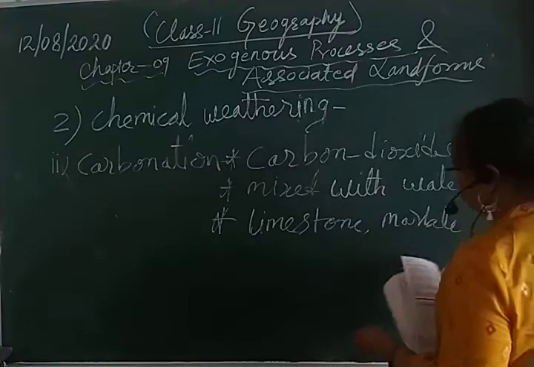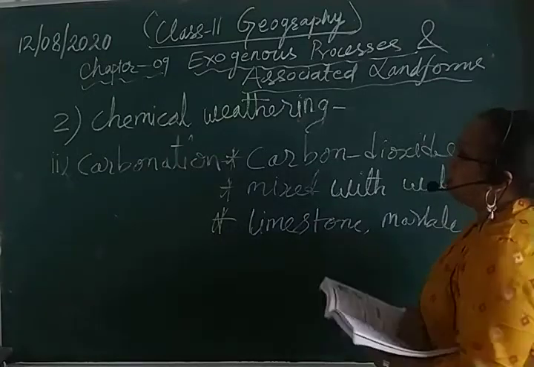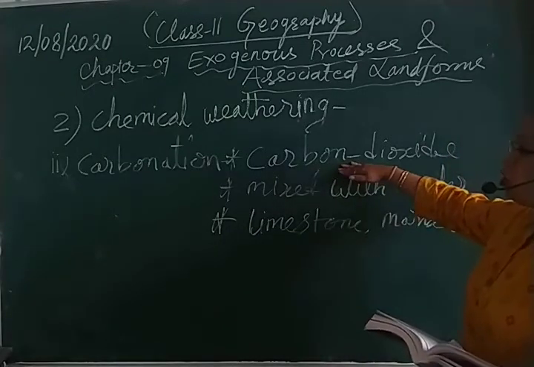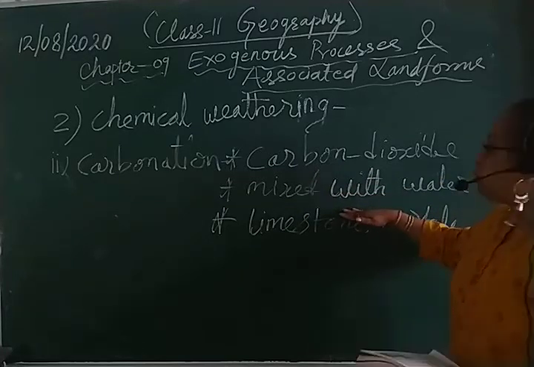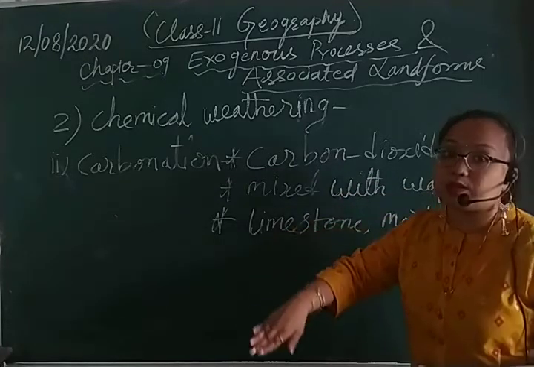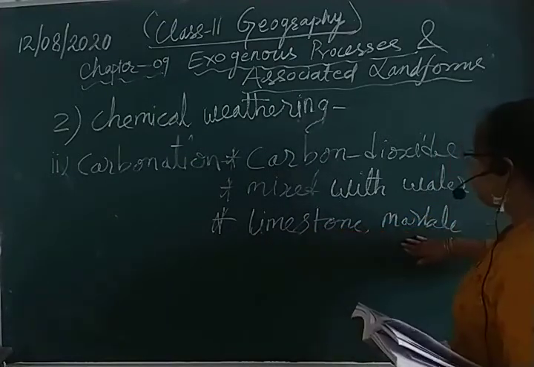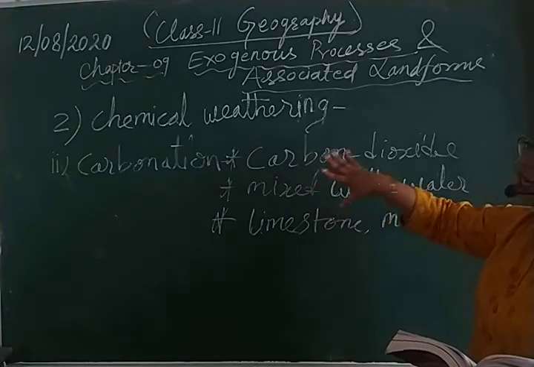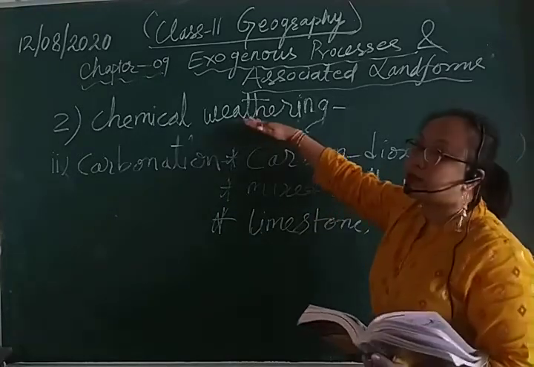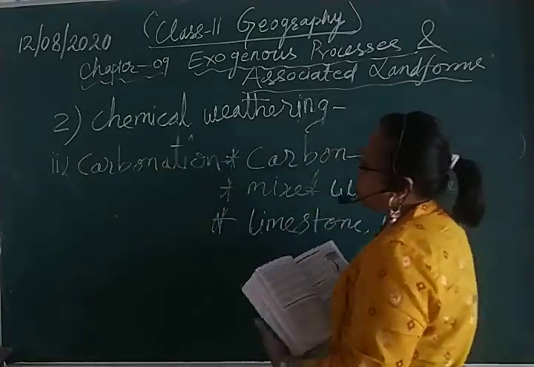Got it? So here you can see that in carbonation, carbon dioxide plays an important role with the mixture of water in it, and when it has been dissolved with water, it gives rise to limestone and marble. So this is the second process that takes place in chemical weathering. Let us see what is the third process.